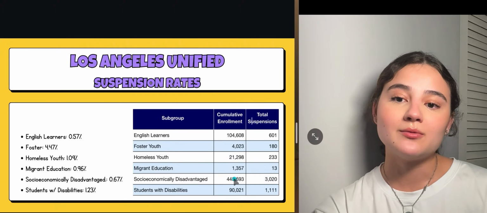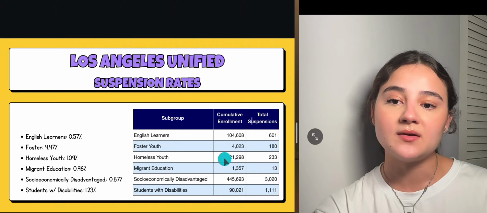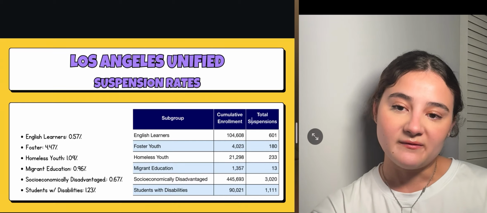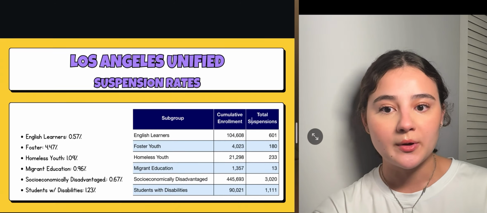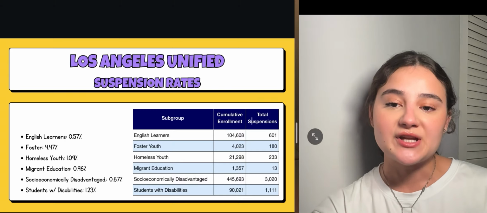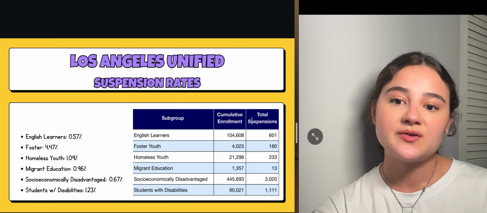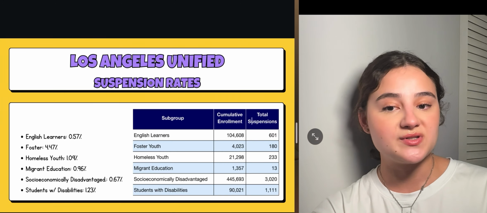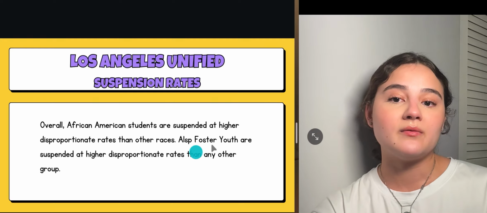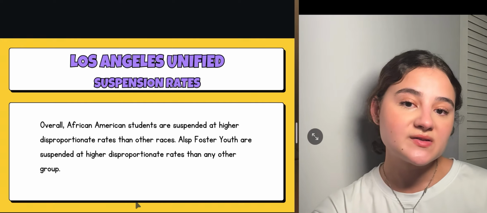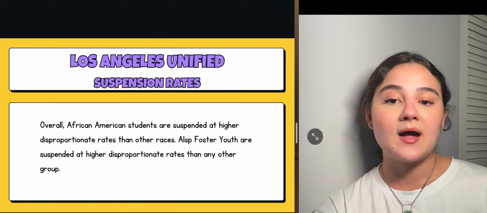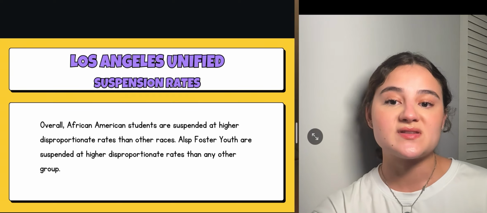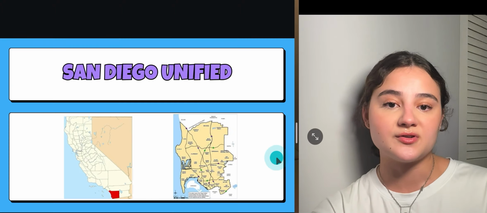So for English language learners, they're going to have 0.5% that are going to be suspended. Foster youth are going to be 4.47%, homeless youth 1.09%, migrant education 0.96%, socioeconomically disadvantaged 0.67%, students with disabilities 1.23%. And overall here you can see that African American students again are going to be suspended at higher disproportionate rates than any other races within this district. Also foster youth are suspended at higher disproportionate rates than any other group.